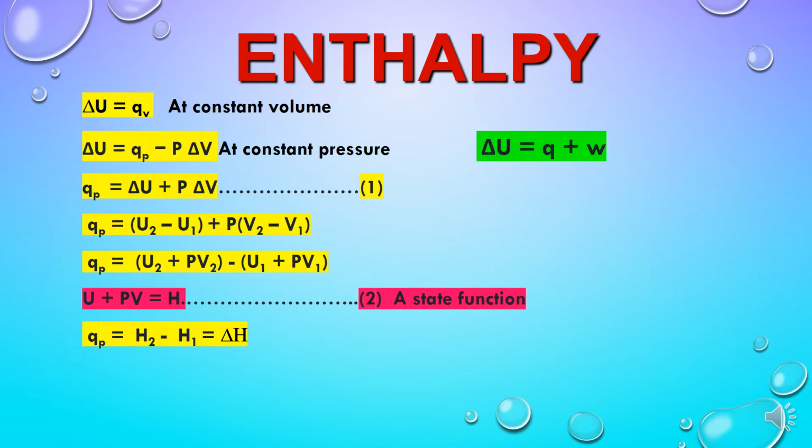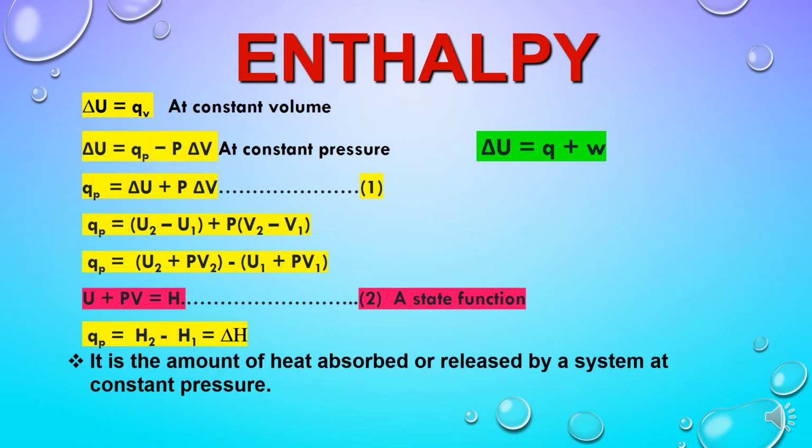So we can say that heat supplied or heat changes during constant pressure in a system is directly equal to the change in enthalpy of a system. So in this way we can measure the change in enthalpy by just knowing the amount of heat supplied to the system or released by the system at constant pressure.